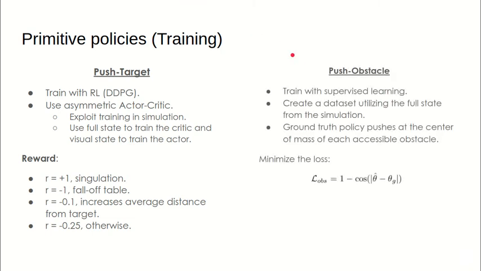The push obstacle policy is trained with supervised learning, so we create a dataset utilizing the full state representation from the simulator. The ground truth policy pushes at the center of mass of each obstacle, and as we regress on angles, we use for training loss the cosine of the absolute error.